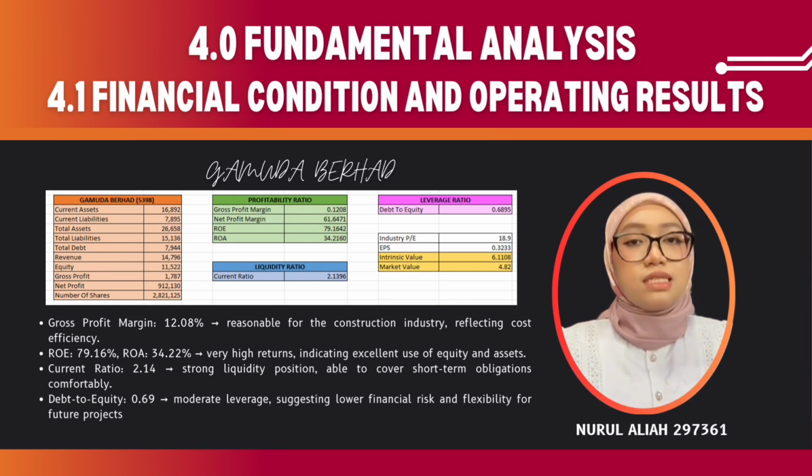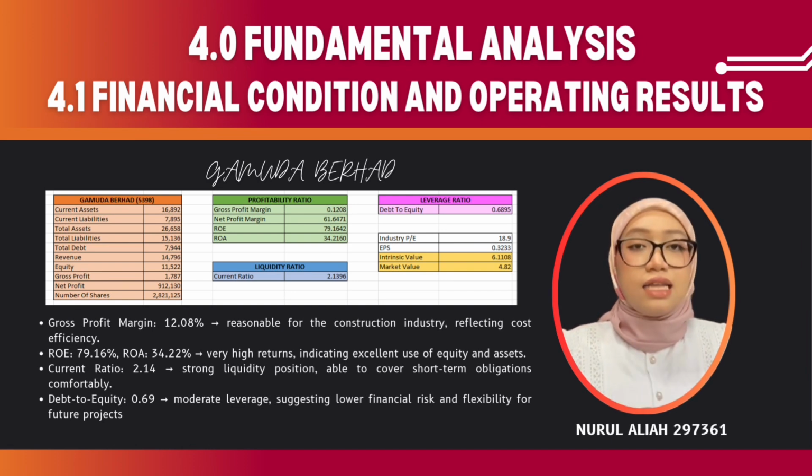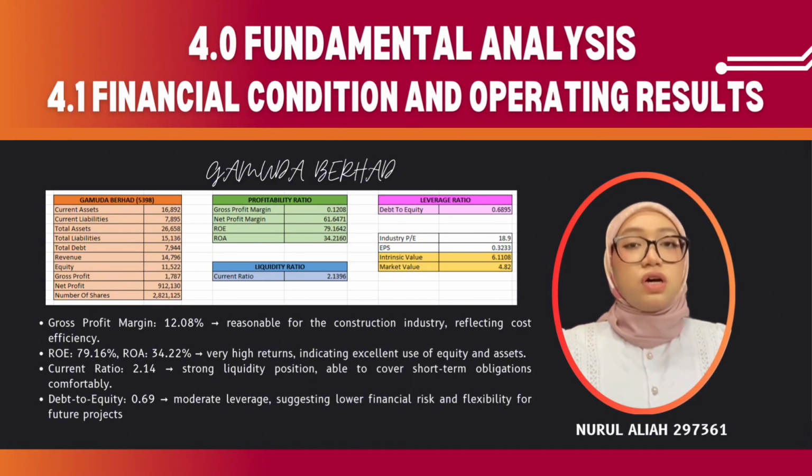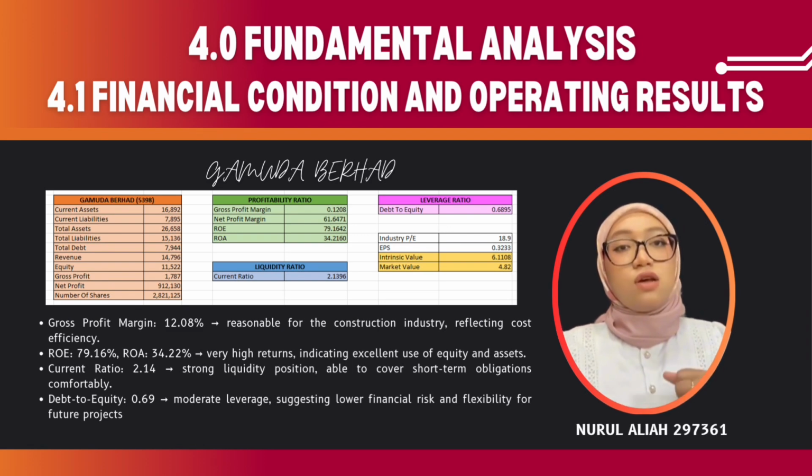The gross profit margin is 12.08%, which is reasonable for the construction industry. Despite thinner margins, Gamuda records a very strong ROE of 79.16% and ROA of 34.22%, indicating highly efficient use of resources. The current ratio of 2.14 reflects strong liquidity, while a debt to equity ratio of 0.69 shows moderate leverage and lower financial risk.